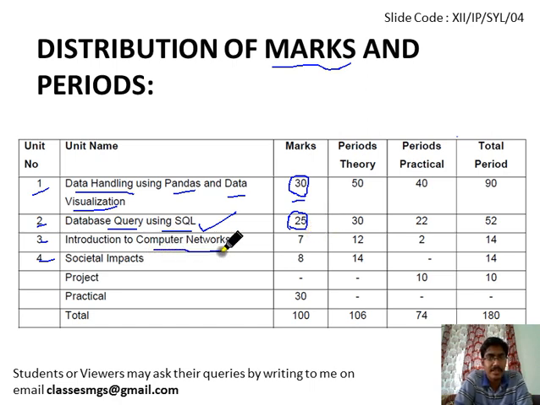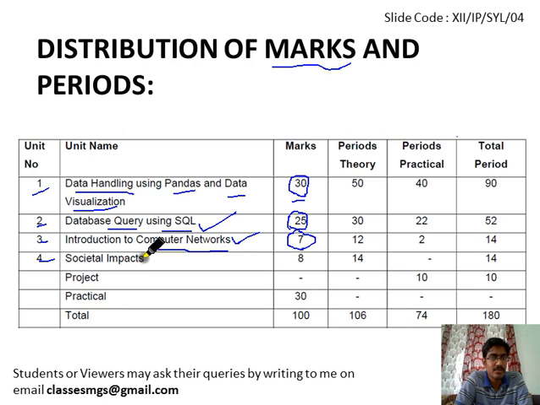Introduction to computer network. This is a very theoretical chapter. We will learn some terminology, and there are one or two situation-based questions, like you have to set up this computer network in this city and identify the type of the network, etc. Some definition-based questions will also be asked from this chapter. We will discuss the computer network in detail whenever we come to this chapter.